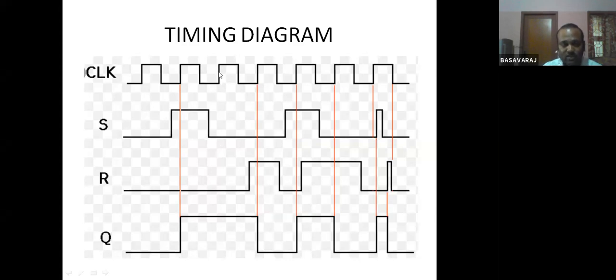You see this rising edge of the clock. At this rising edge, S is 0 and R is 0, which means Q will remain 1. So this is about the RS flip-flop.